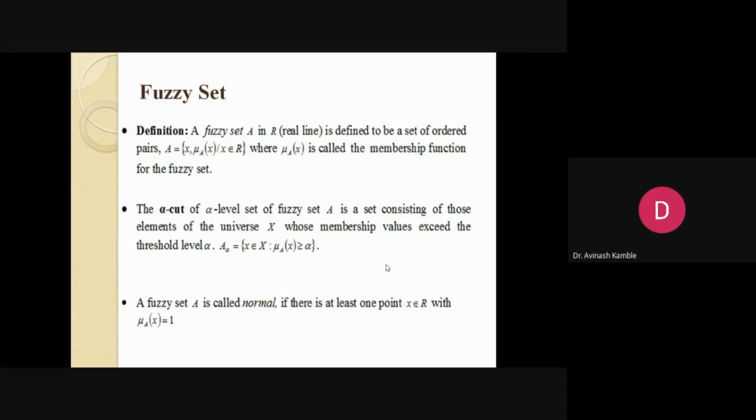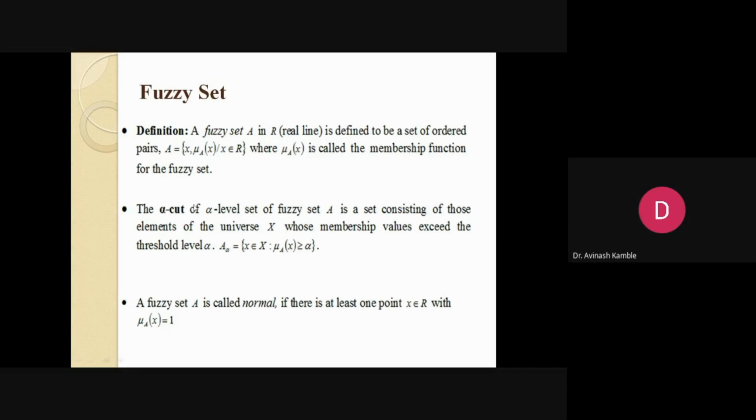Now, what is a fuzzy set? Fuzzy logic is based on the fuzzy set, and a fuzzy set is an extension of the classical Cantorian set. A fuzzy set A on a real line R is defined to be a set of ordered pairs: one is X and the other is mu A of X. Mu A of X is known as the membership function. This membership function identifies the degree of belongingness of that particular element, between 0 and 1. Together, the ordered pairs form a fuzzy set.